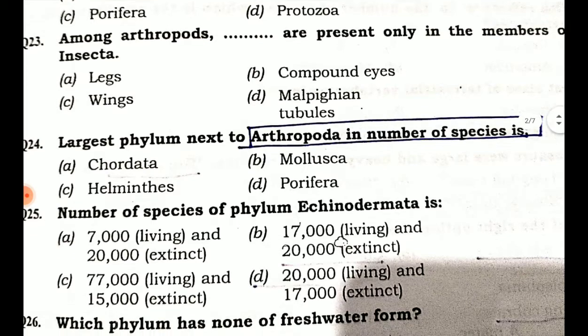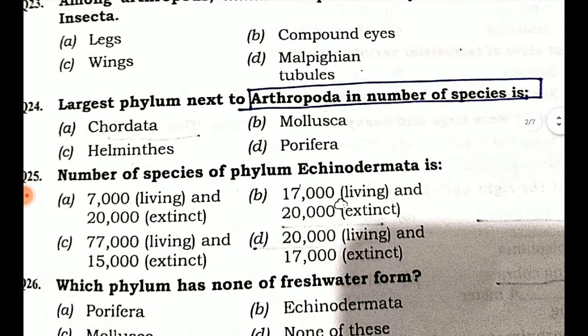Number of species of phylum Echinodermata is: option A 7,000 living and 20,000 extinct, option B 17,000 living and 20,000 extinct, option C 77,000 living and 15,000 extinct, option D 20,000 living and 17,000 extinct.